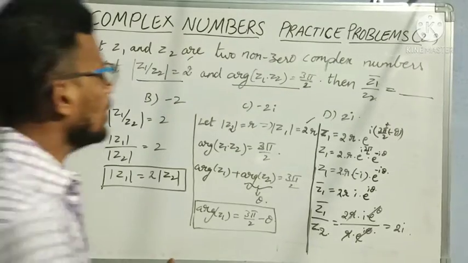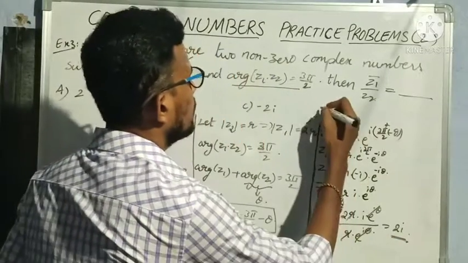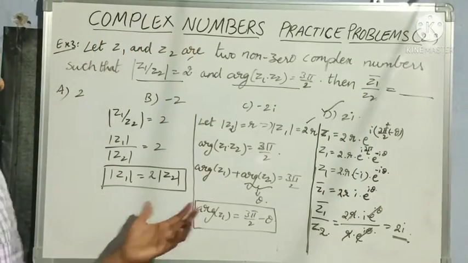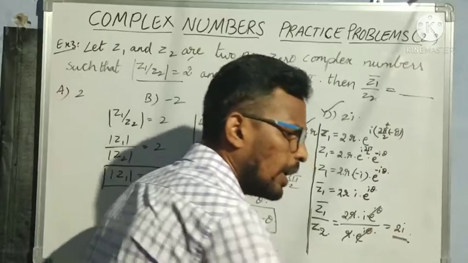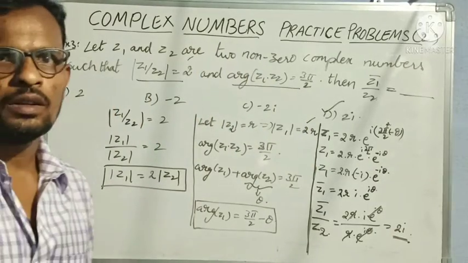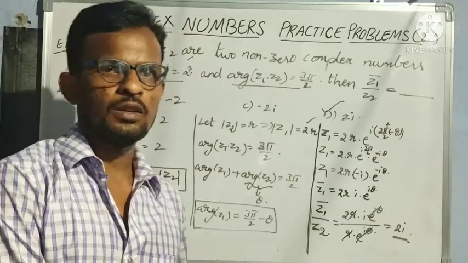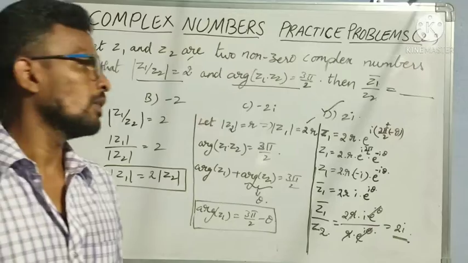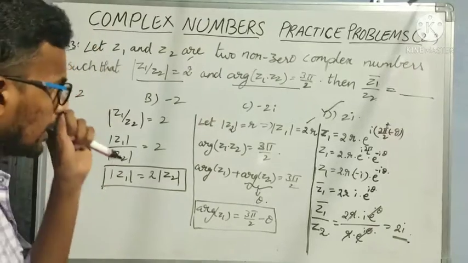So what is the value of Z1 bar by Z2? That is 2I. So this is the third problem. Clear? Everybody understood? Still anyone has any doubt here? So mention it in the comment section so that I can explain in the next class again. I hope no doubt for anyone, I have explained clearly.